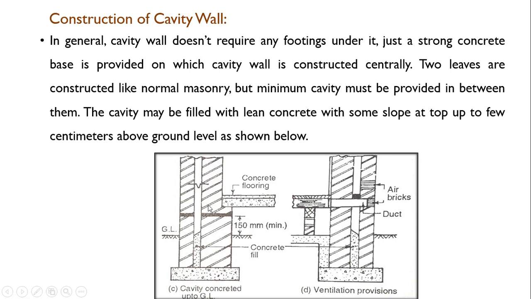So here this is the internal leaf and this is the external leaf, and this is the gap between these two walls. Two leaves are constructed in normal masonry, but the minimum cavity must be provided in between them. The cavity may be filled with lean concrete. Here you can see the cavity is filled up with lean concrete just above the ground level, up to a few centimeter.